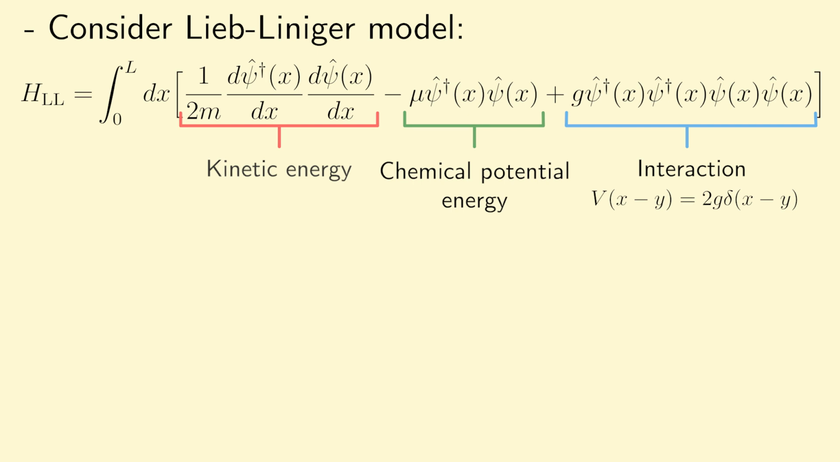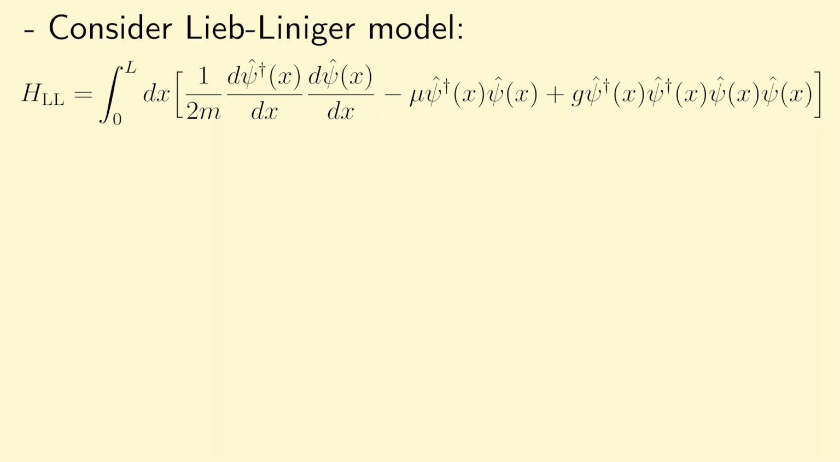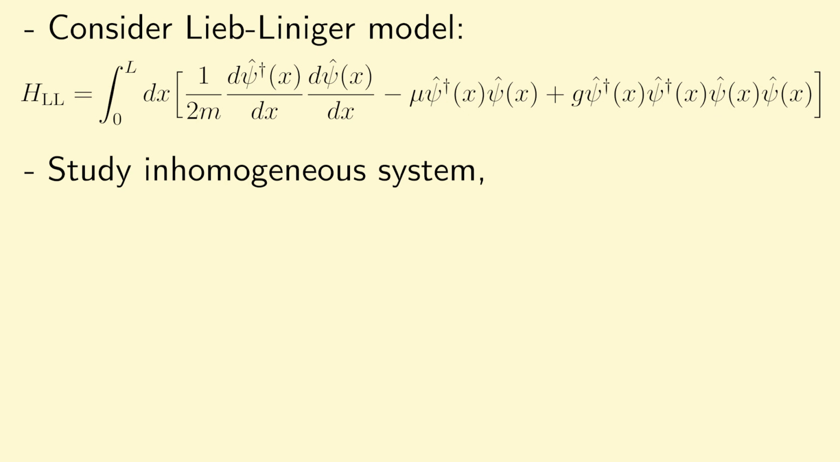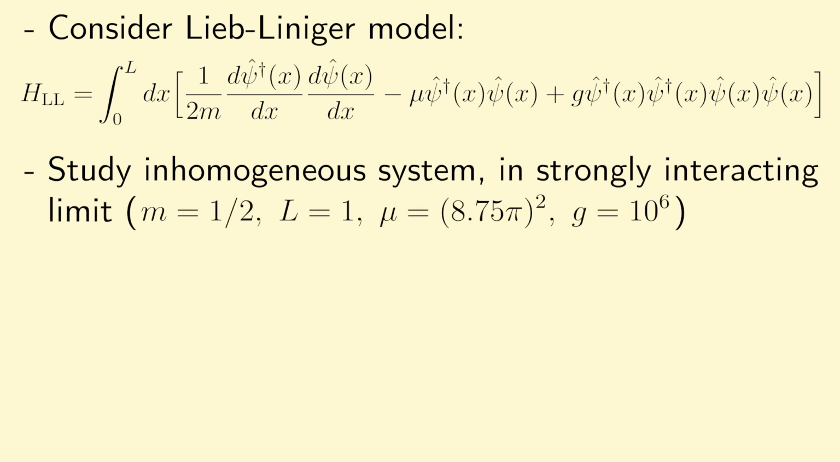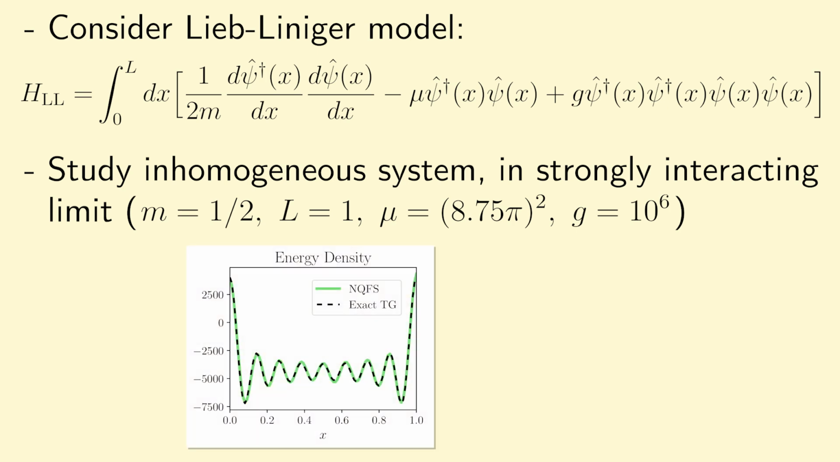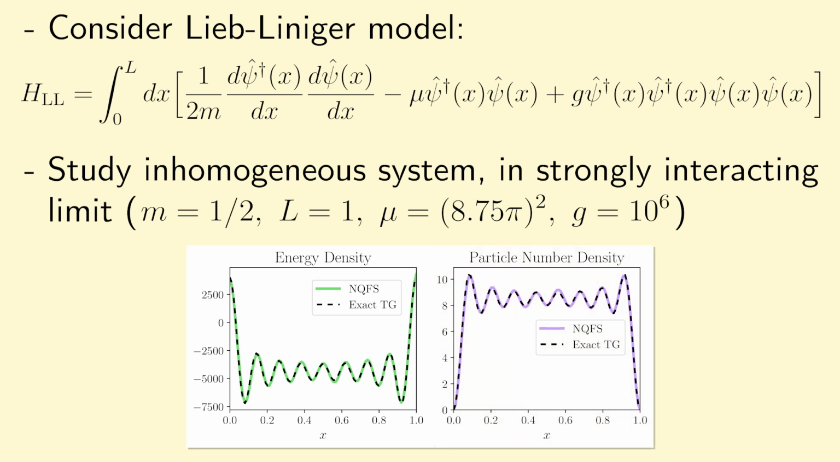In studying this model, we will consider an inhomogeneous system with hard walls at 0 and L for some system size L. We will also consider the strongly interacting limit in which g takes a very large value. So with the following parameter values, what we find is that, first, the energy density agrees very well with the exact solution. And in addition, the particle number density also agrees very well with the exact solution over the range of the system.